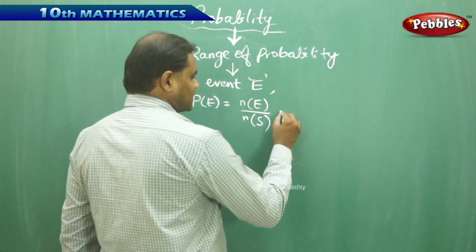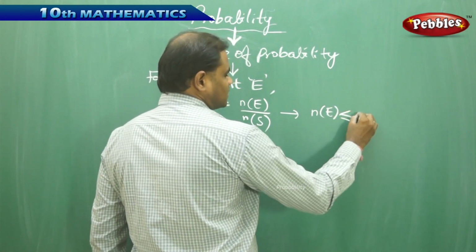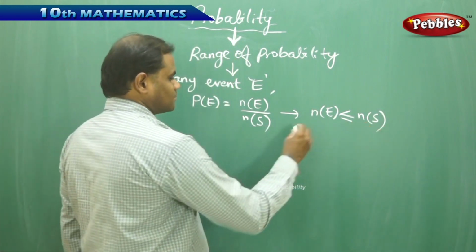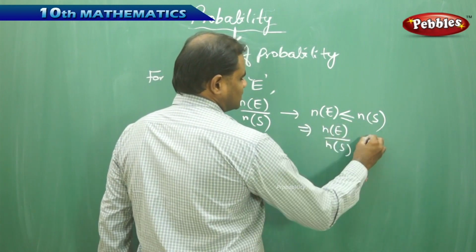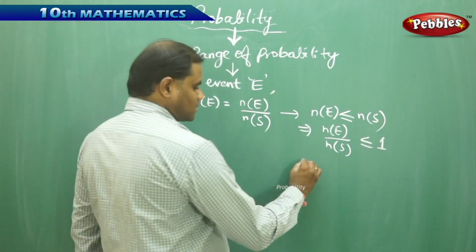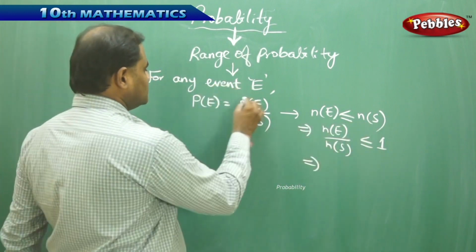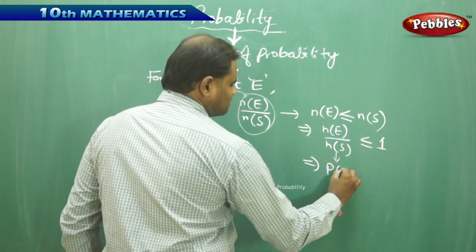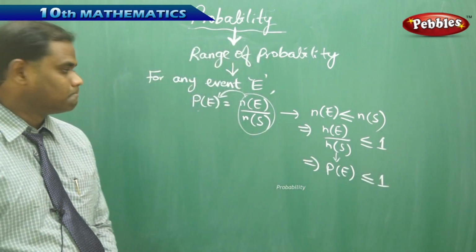Therefore, we see that in this case, N(E) is at the most equal to N(S). We see that this is less than or equal to this clearly. That implies N(E) by N(S) is always less than or equal to 1. That implies N(E) by N(S), which is nothing but P, so substituting in terms of this, P of E is always less than or equal to 1.